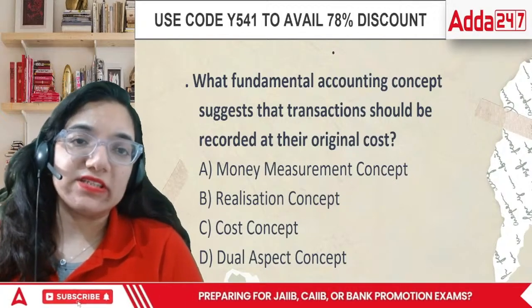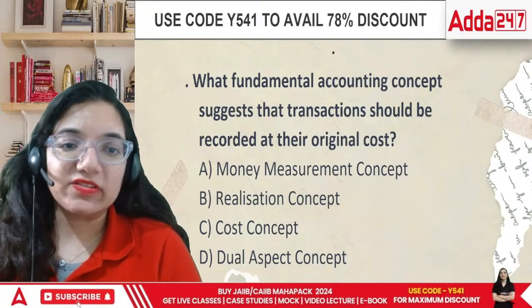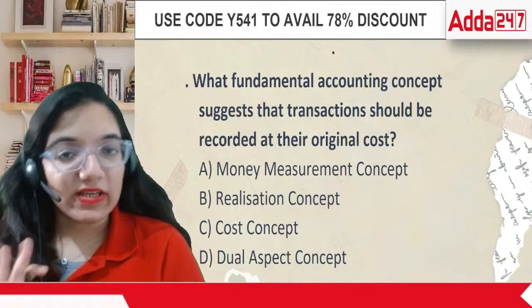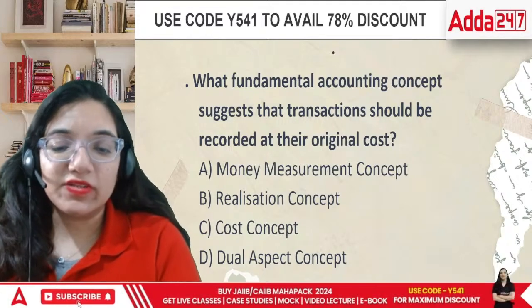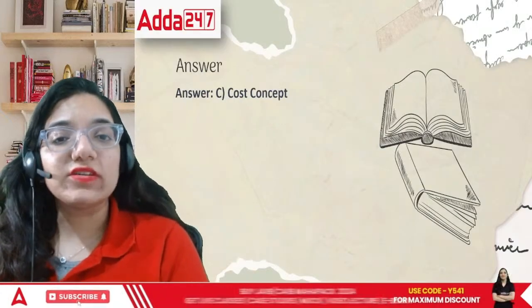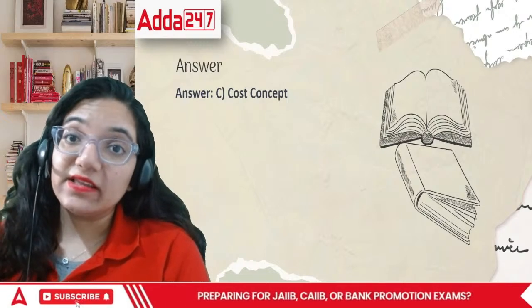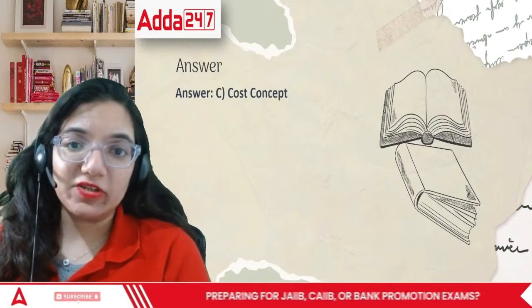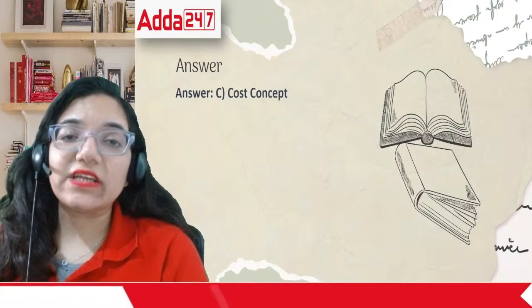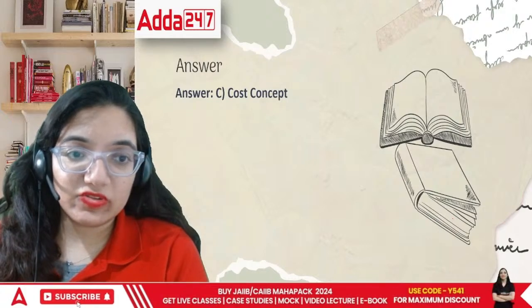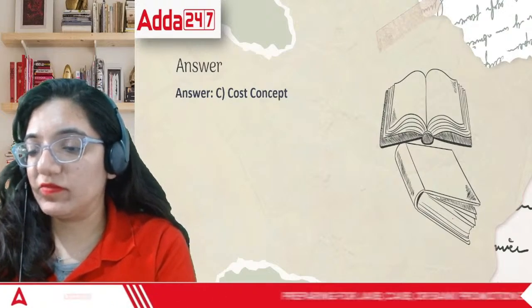If I'm getting a particular AC, and the AC is on the floor, the person just left it there. Now the AC cannot be used. It can just stay there on the floor. But I have to put it up, only then it will start working. So in this case, what would be the answer? The answer would be the cost concept. That means the cost of installation of that particular AC will also be a part of it. That is what this cost concept talks about. The cost that you are incurring in terms of purchase of an asset. Whatever actual cost you're incurring would be a part of it.